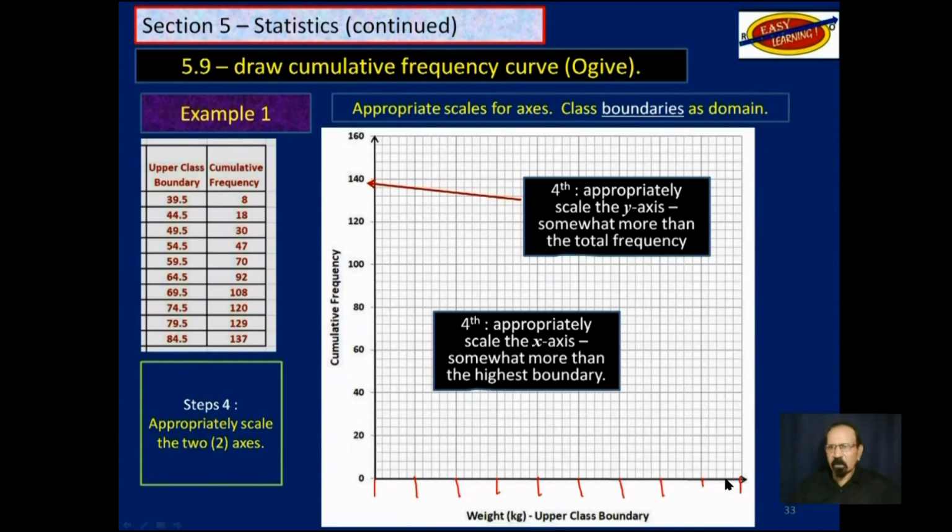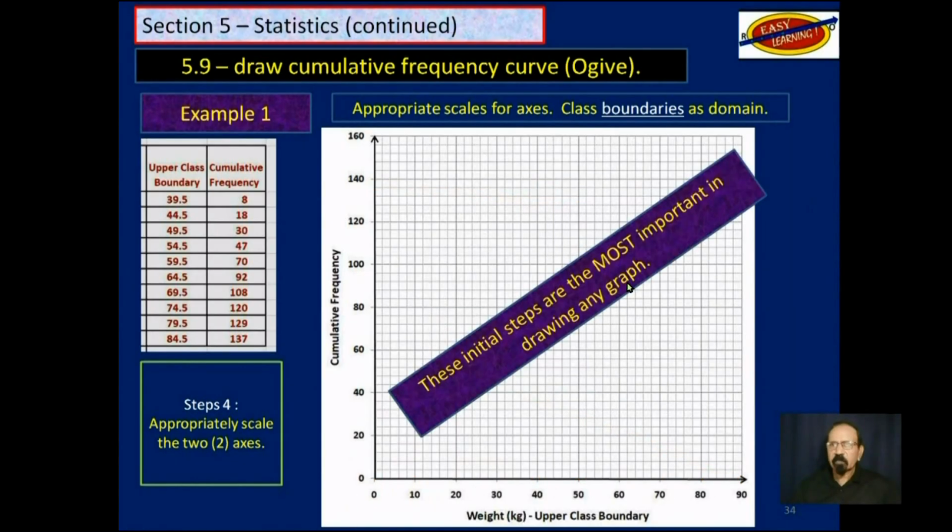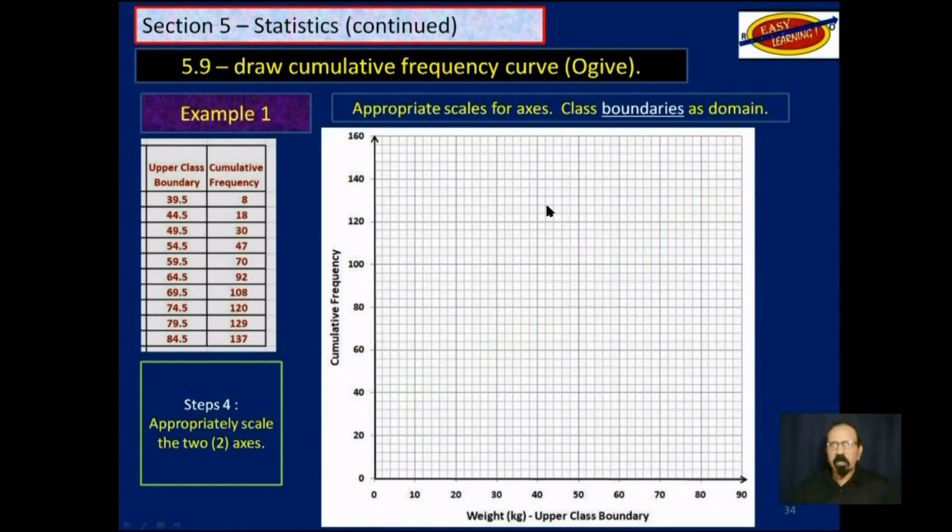Okay, that could work. So we scale it out like that. Now, what you see here, these initial steps are the most important in drawing any graph. If you get this wrong, then most likely you will get everything else wrong that follows.